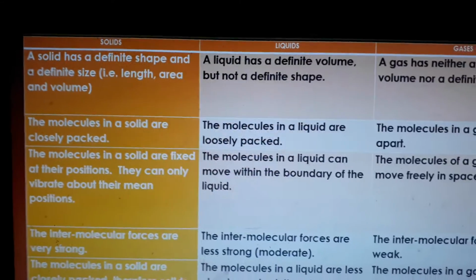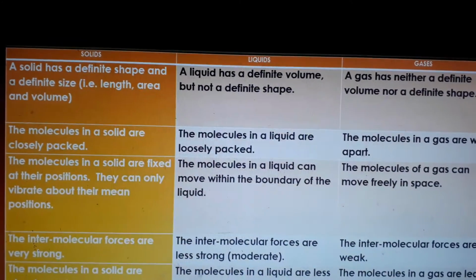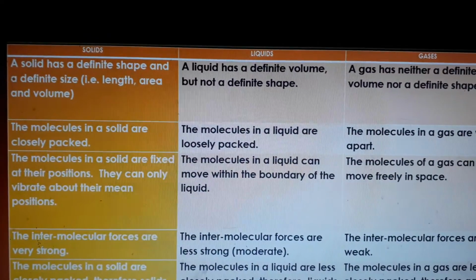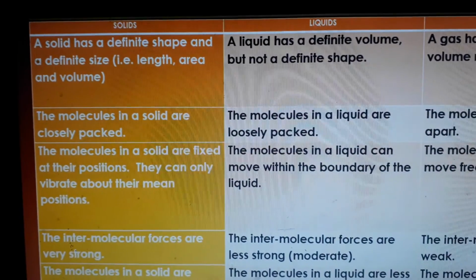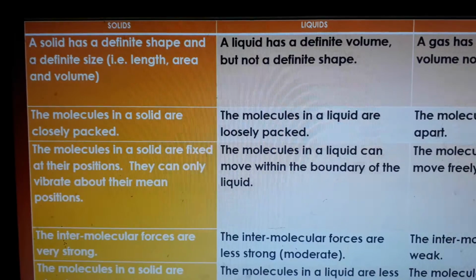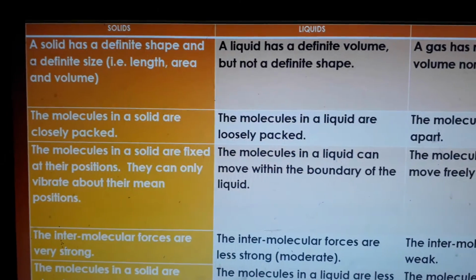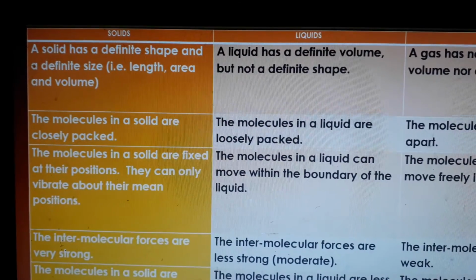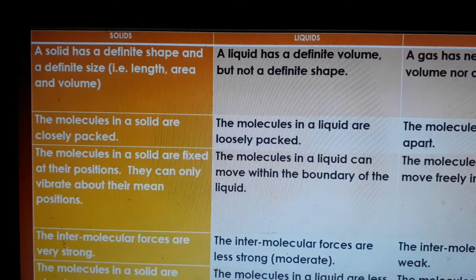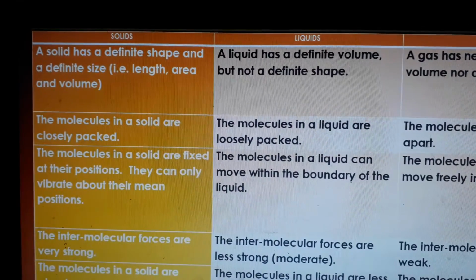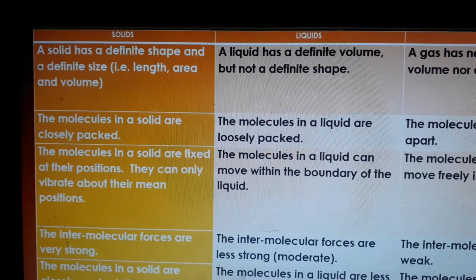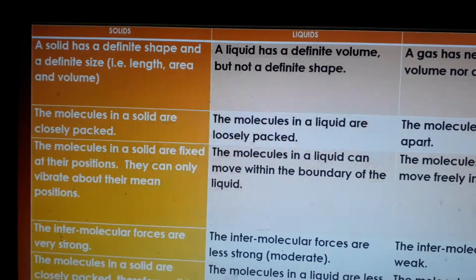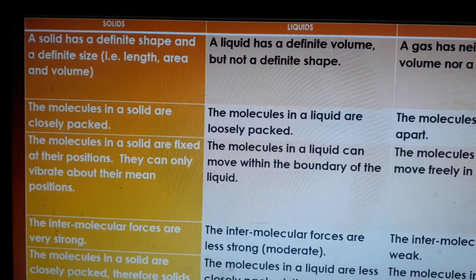We are going to compare today the properties of solid, liquid and gases. So let us look at solid. A solid has a definite shape and a definite size. So this is the property of solid, that it has definite shape. You can look at the solid and you can say whether it is a cylinder or a cube or a cuboid, isn't it? And it has a definite volume also. It occupies a specific volume, specific space, isn't it?